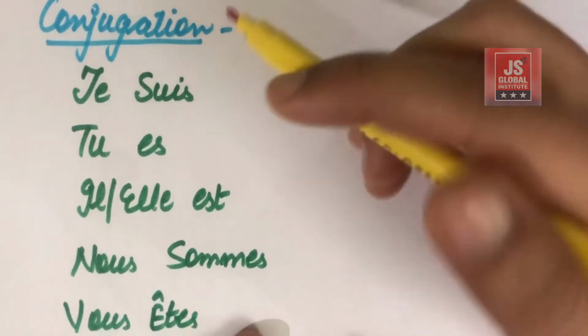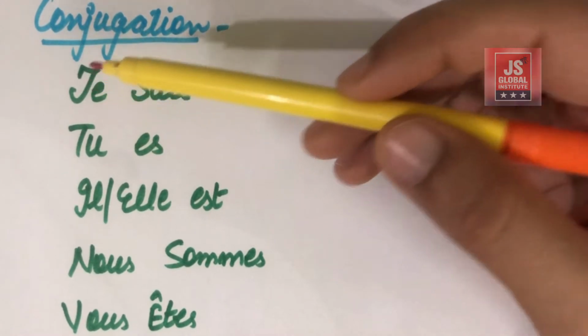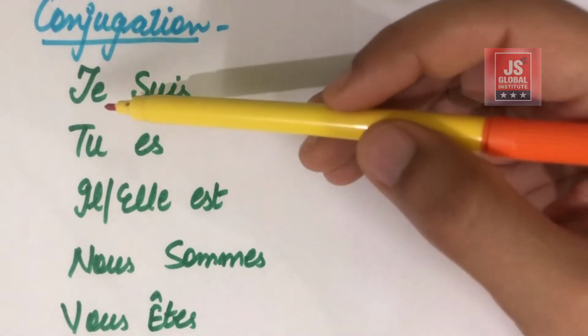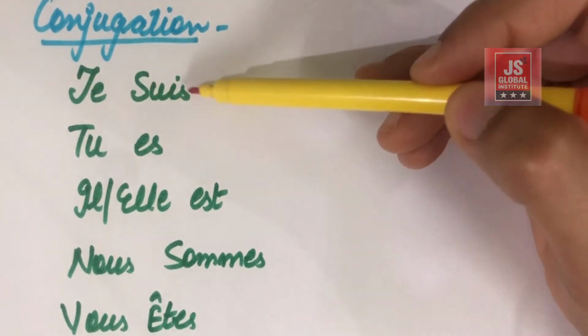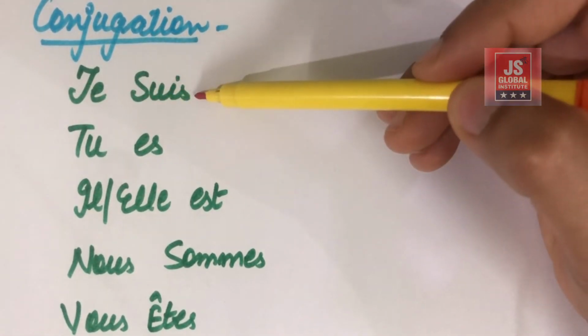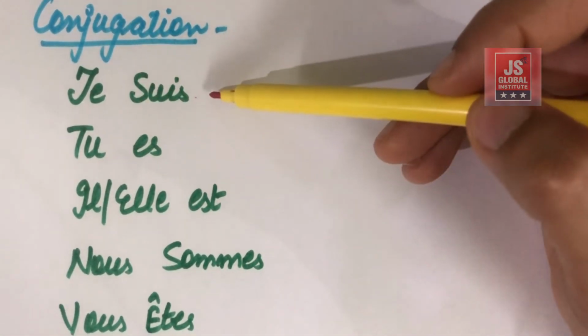Okay, so number one is je, that is I. What is conjugated with je, that is je suis. S-U-I-S, suis. Je suis, that is I am.